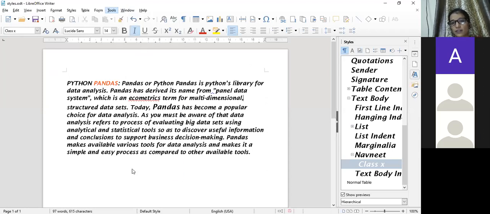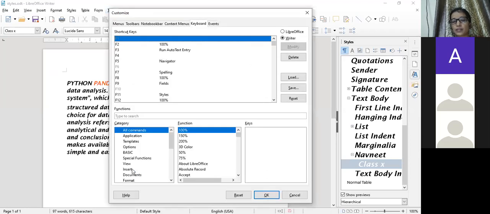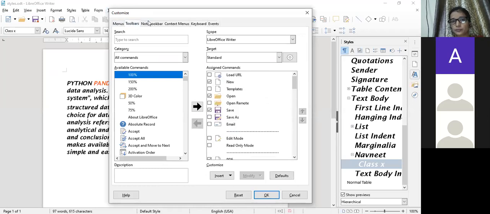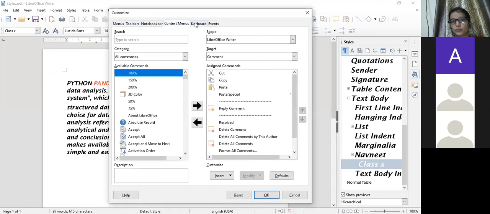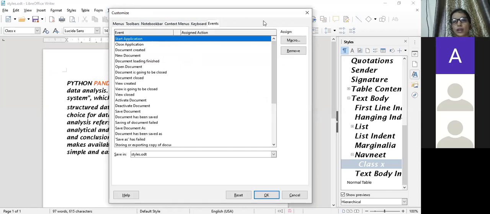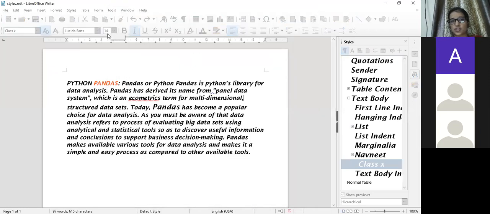Every tab we are having on it, either that tab is related to the menus, means what you require on the menu, toolbar, context menu, keyboard, events. Whatever customization you need, you can take any option from here and you can do it. Clear? So this is for customization.